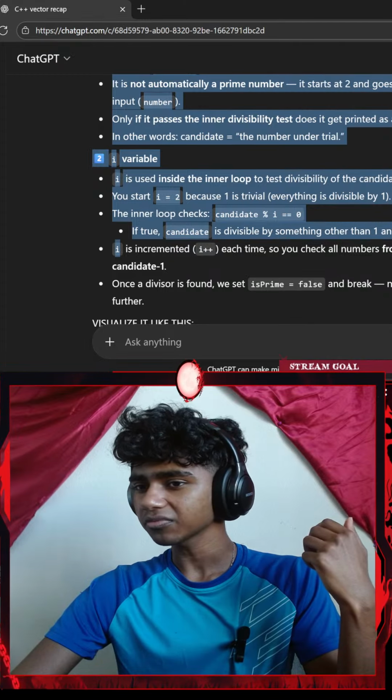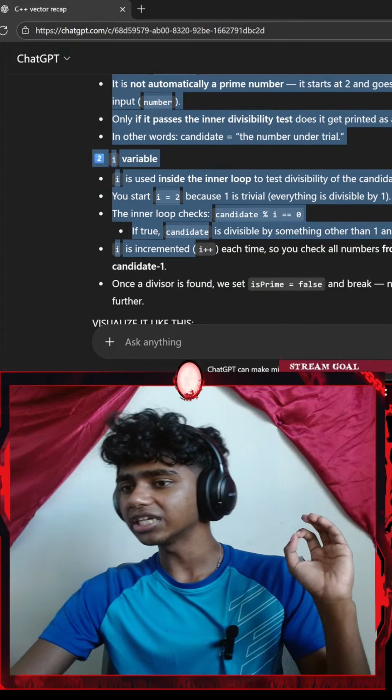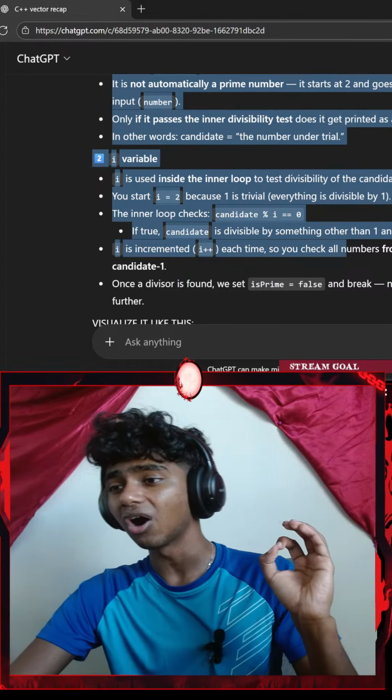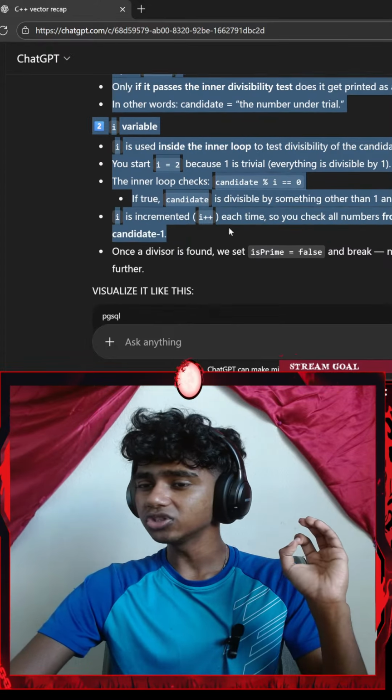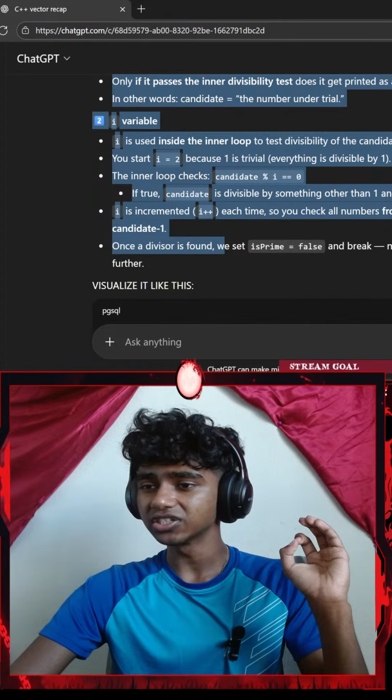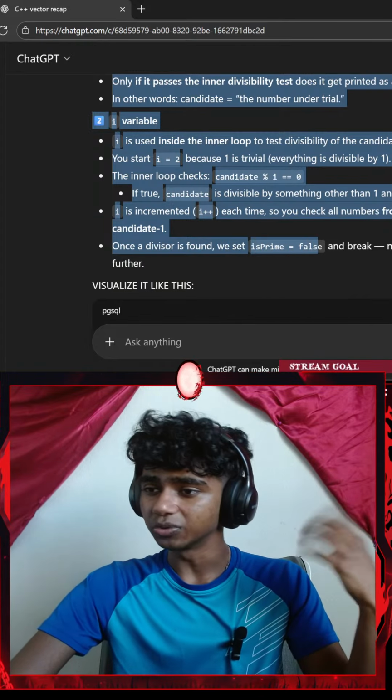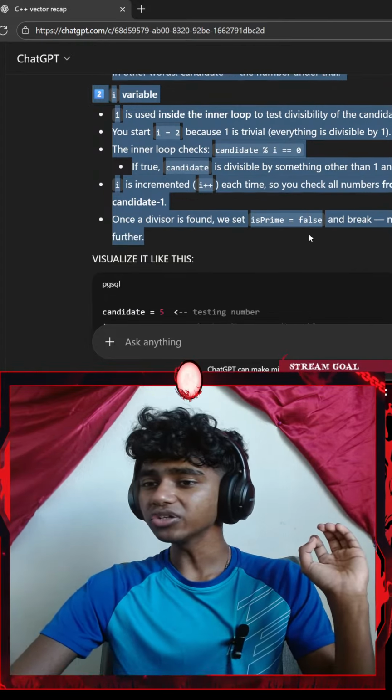Okay, I see. i is incremented, i plus plus, each time you check all numbers from 2 to candidate minus 1. Once a divisor is found, set is prime to false and break. No need to check further.